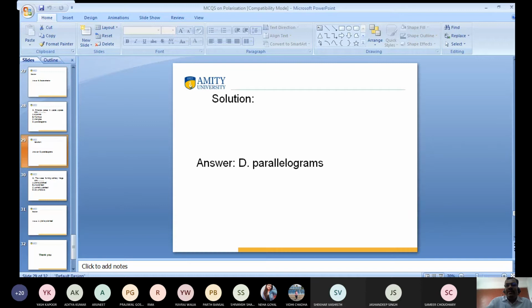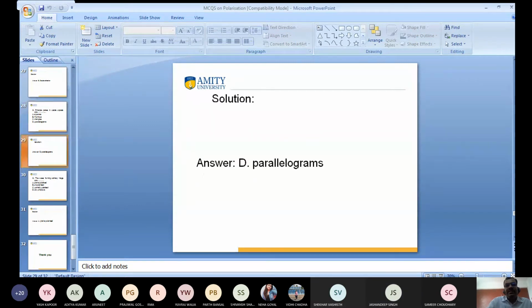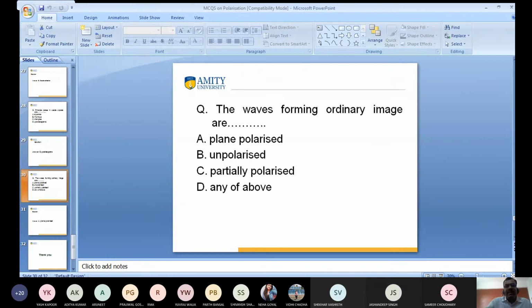Hello, my dear friend. Okay, sir. If you have a doubt, ask me. I'll discuss this one, the parallelogram in the case of principal axis, optic axis. Okay, Jasandeep. Okay, sir.